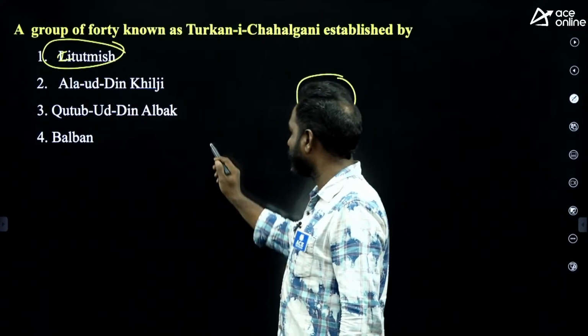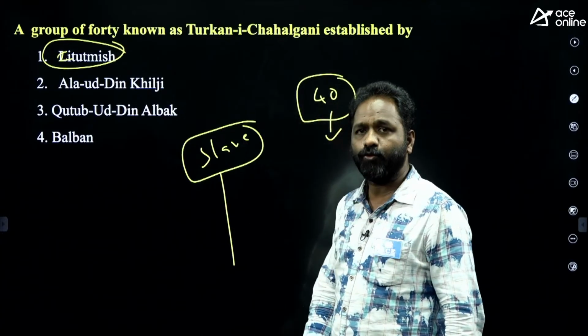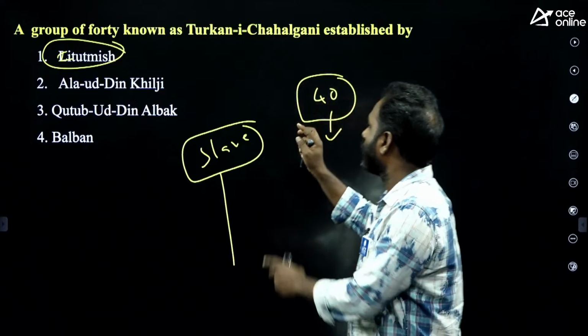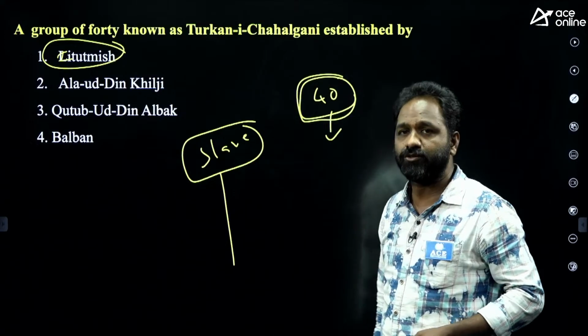Iltutmish. There was the slave dynasty. Do you remember the slave dynasty? Slave dynasty was founded by whom? Iltutmish is the main person. Iltutmish organized a group of 40 people called the Chahalgani system. This group of 40 people give advice to King Iltutmish.